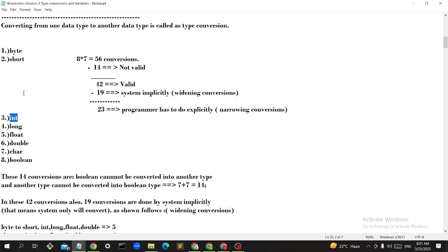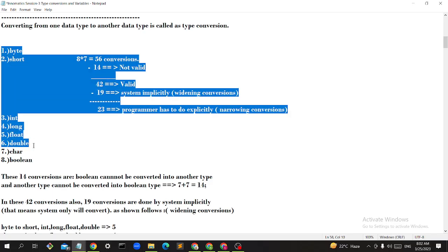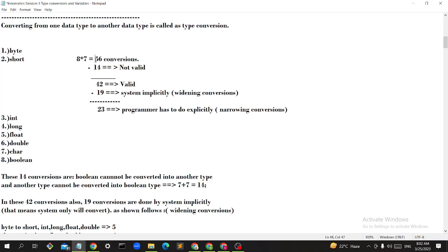Then again int to byte, short, long, float, double, char, boolean. Means 1 into 7, 7, 7, 7, 7. Since 8 were there, 8 into 7 means 56 conversions will come in total. So if I convert one type into other types, 7 each, 8 times, then 56 conversions will come in total.